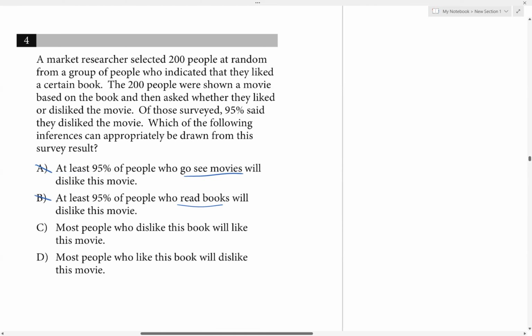C says most people who dislike the book will like this movie. Well, again, we don't know, right? We didn't ask anybody who disliked the book. So C again could be true, but that's not the best answer.